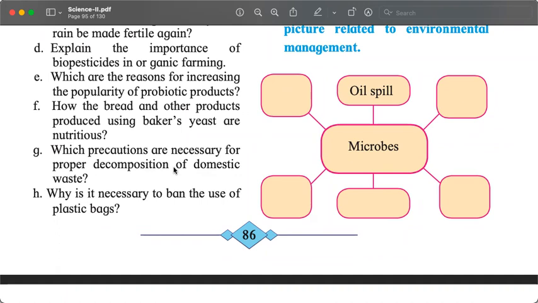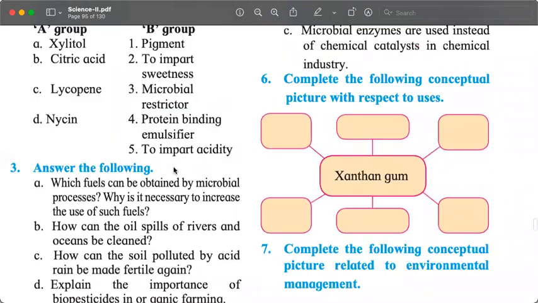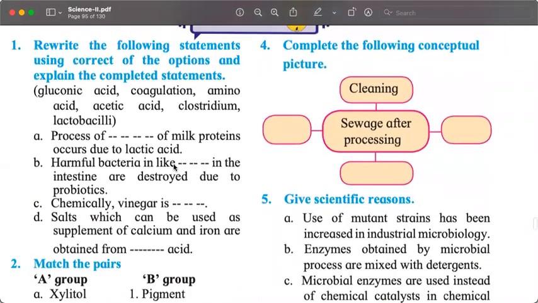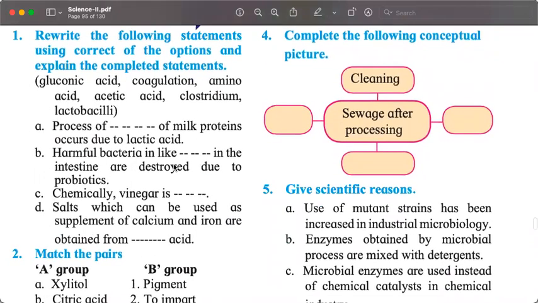What should we do before we decompose the domestic waste? Segregation. Why is it necessary to ban the use of plastic bags? Because plastic bags are not biodegradable. They cause pollution and they find their way back into our body, not back into our body. They come to our bodies through various food chains. So very simple 8 questions. All answers are there in the textbook, in the chapter, and we have discussed, which you will try to complete today.